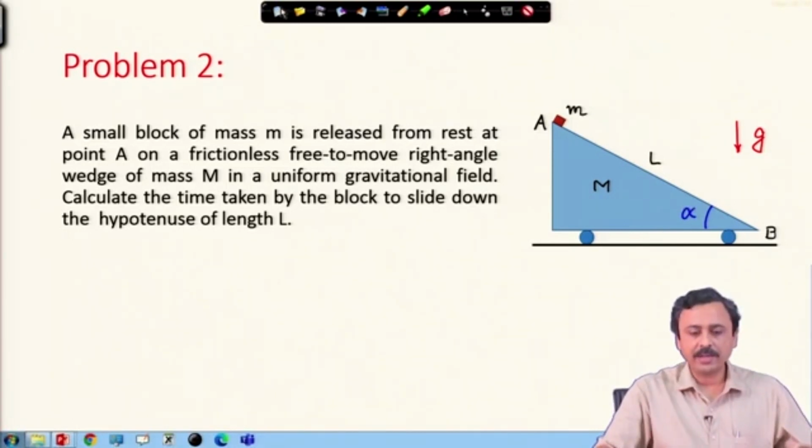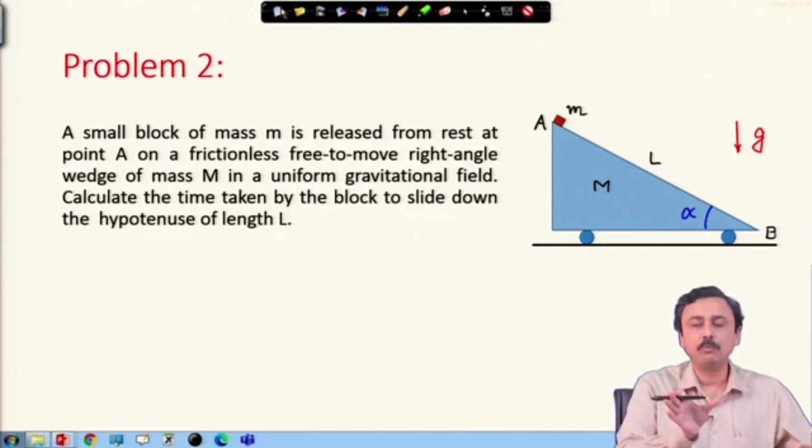Calculate the time taken by the block to slide down the hypotenuse of length L. So, hypotenuse of this wedge is of length L. The question is to find out the time taken by this small block to slide down from A to B. Now, this wedge, remember, can also move frictionlessly on the horizontal surface.